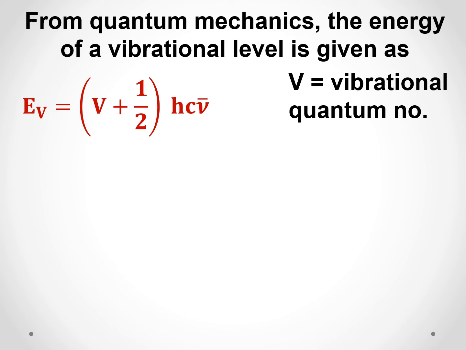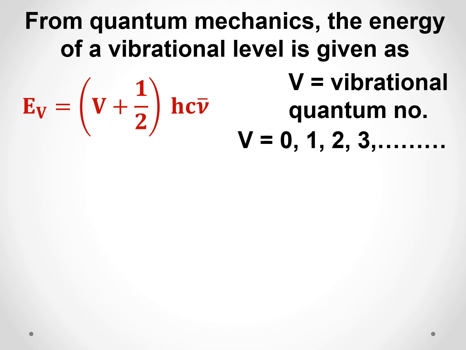The vibrational quantum number v can have values 0, 1, 2, 3, etc. So if we put v is equal to 0, we get the energy of the lowest vibrational level. If we put v is equal to 1, we get the energy of the next vibrational level. If we put v is equal to 2, you get the energy of the next vibrational level, and so on. So we can calculate the energy values of the vibrational levels.